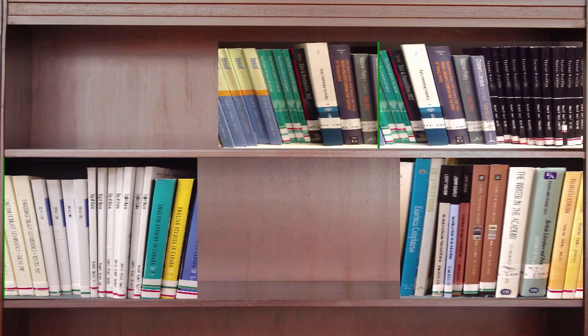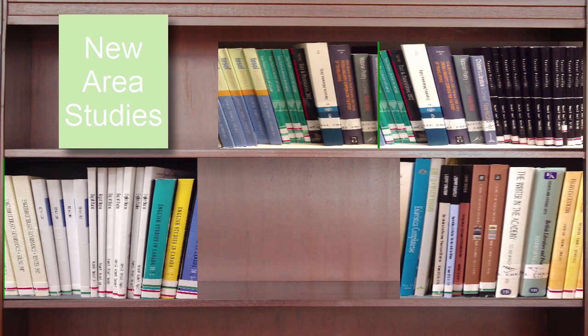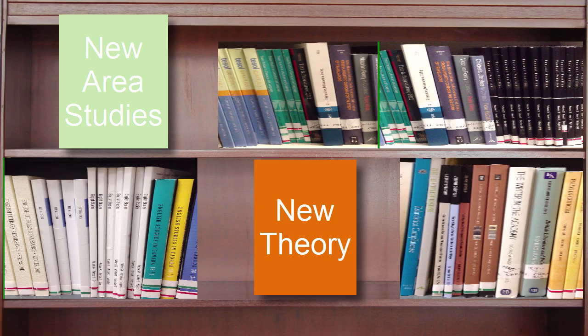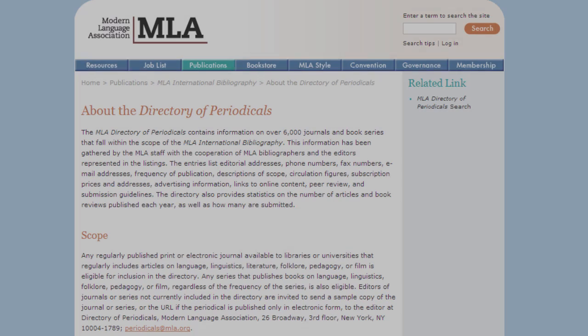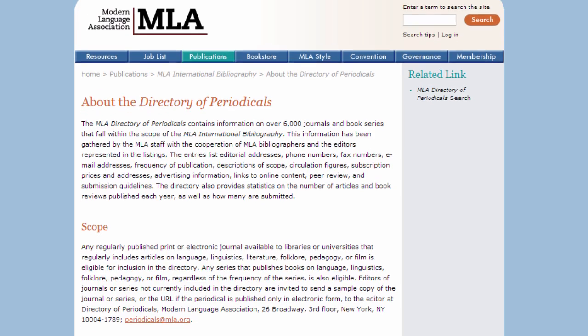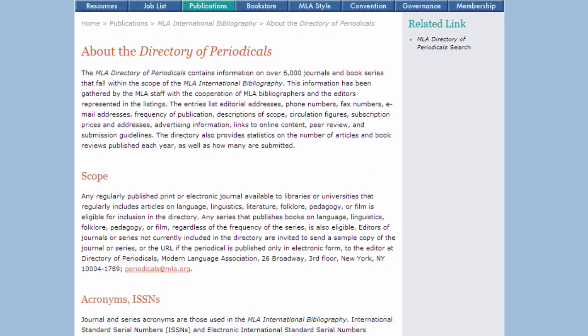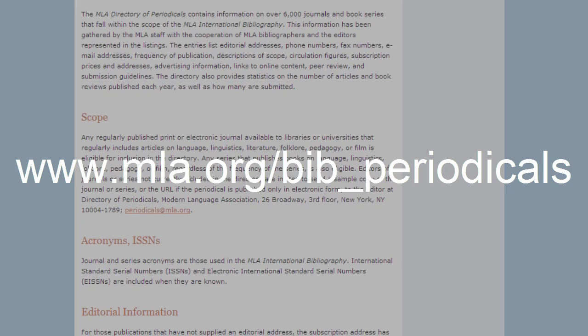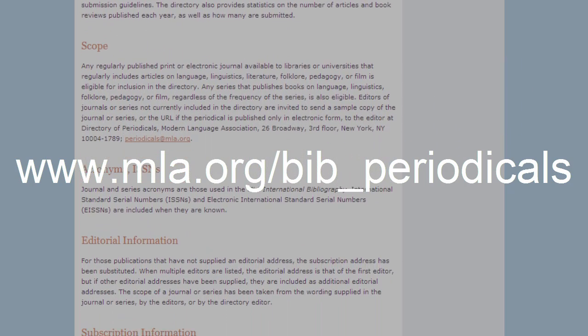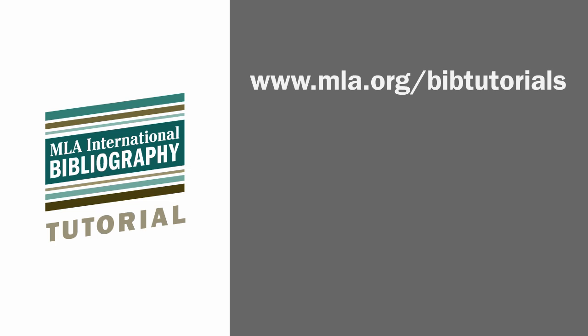The MLA constantly strives to identify gaps in the periodical coverage of the MLA bibliography and welcomes suggestions on new titles for indexing and listing in the DOP. For more information about our Directory of Periodicals and how to submit titles for inclusion, visit us online at mla.org/bib_periodicals.